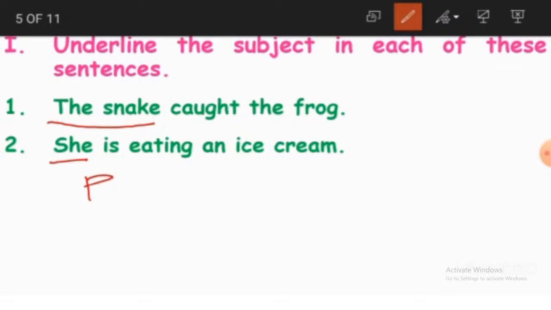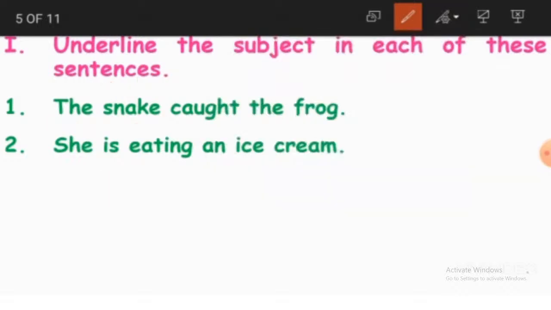Whereas in the first sentence, the snake is a noun. We are directly talking about the snake, naming it as the snake, so it becomes a noun. In the second sentence, instead of naming a girl, we are just calling her she. So this becomes a pronoun, and this is our subject. She is the subject.